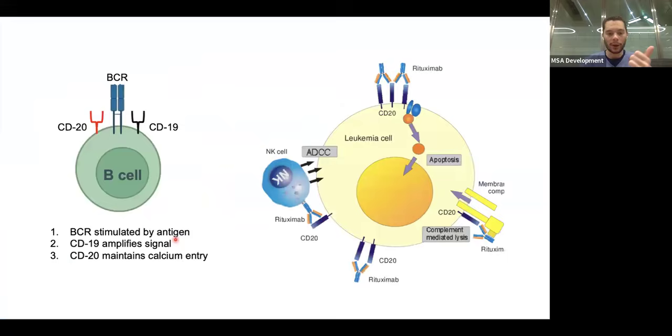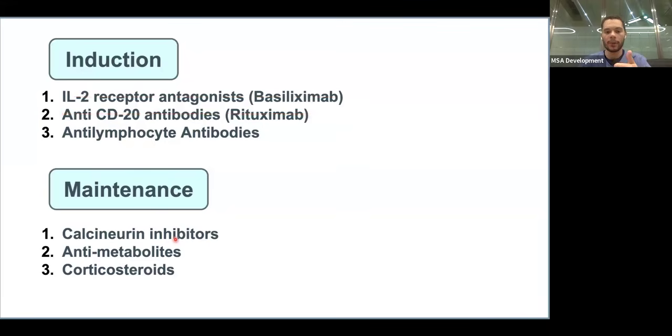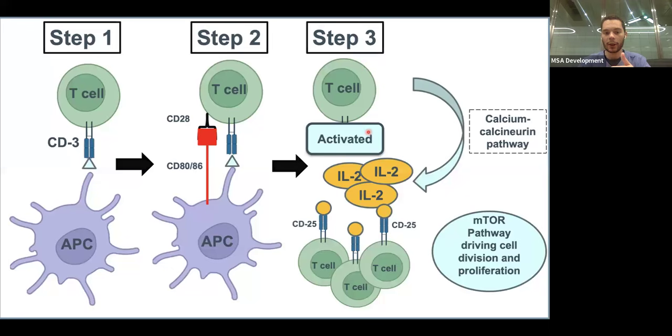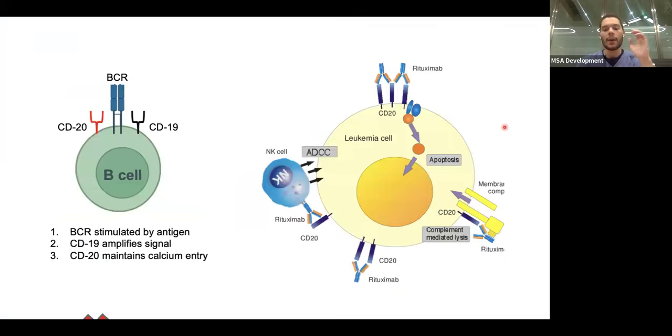Calcineurin inhibitors: if we go back to our diagram over here, where does calcineurin come in? It comes in when the T cell gets activated, and through the calcineurin pathway, it causes the release of interleukin-2. So if you inhibit calcineurin, you won't have interleukin-2, you won't have the activation of other T cells. So this is the calcineurin pathway.